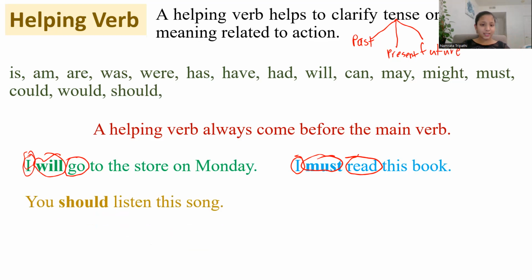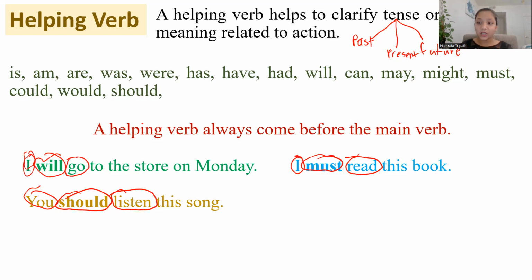You should listen to this song. So by saying you should listen to this song, you is the subject, listen is the main verb, and should is the helping verb. So what if I said you must listen to the song? Then it's saying it with determination. Do you see how it varied?